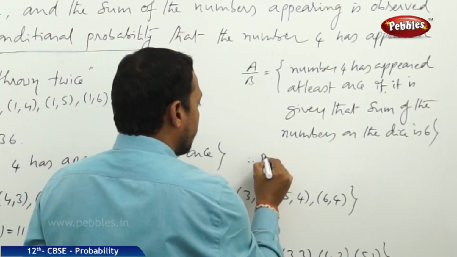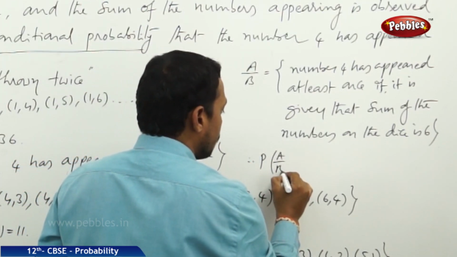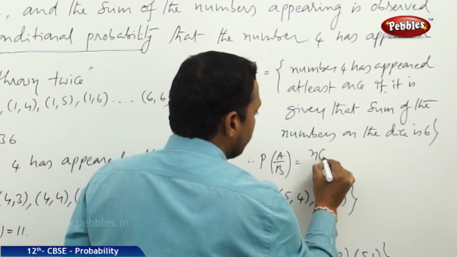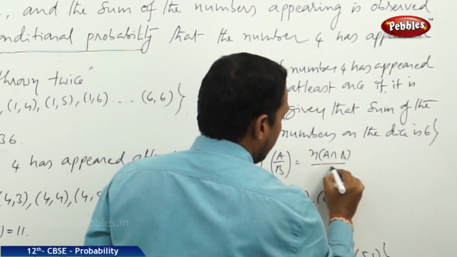Therefore, the probability of A by B is equal to n of A intersection B by n of B.